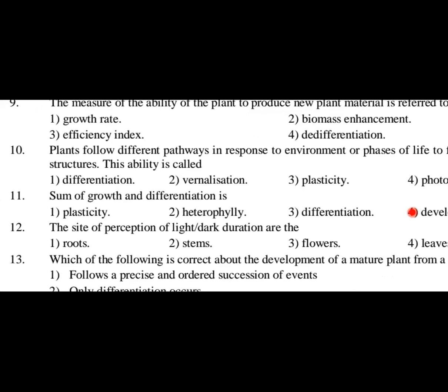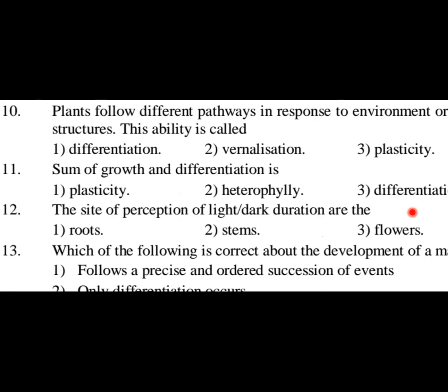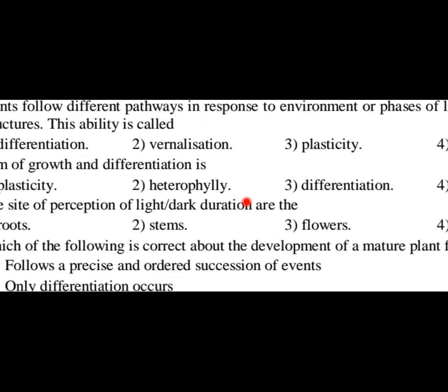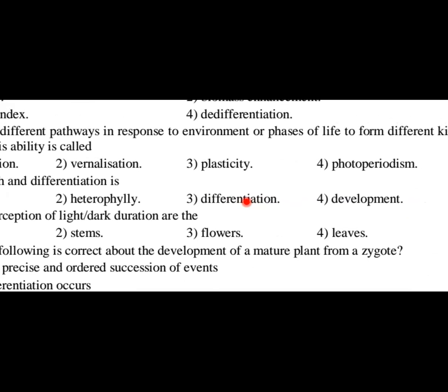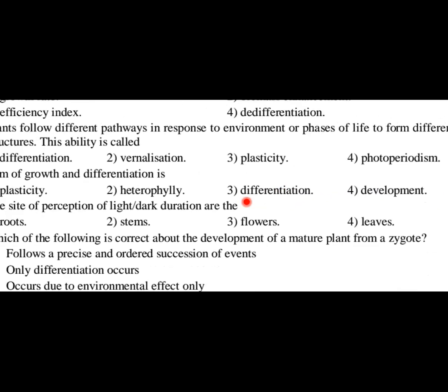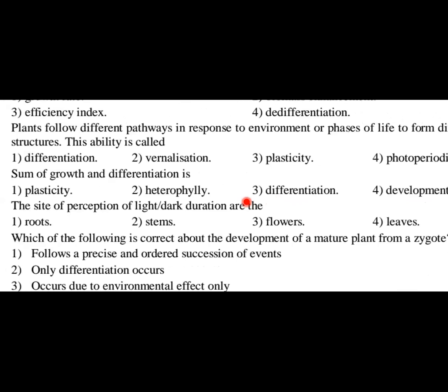Question number 11. Sum of growth and differentiation is, look at the question: option 1, plasticity, option 2, heterophylly, option 3, differentiation, and option 4, development. So what is the question? Sum of growth and differentiation means when two things are happening at a time. Growth also is there, differentiation also is there, then definitely what happens ultimately is nothing but development. So we say that development is a combination of both growth and differentiation. Option 4 is the answer for this question.